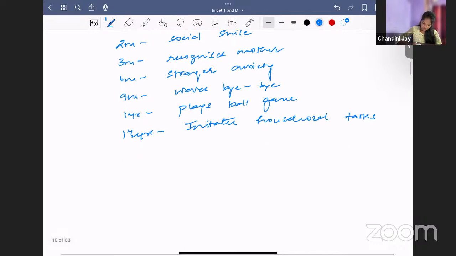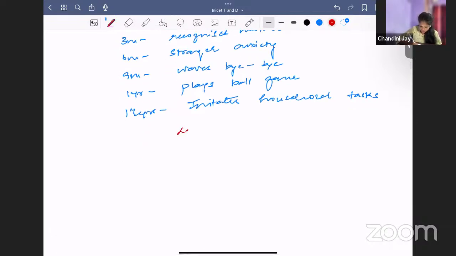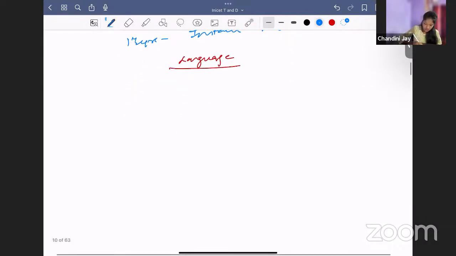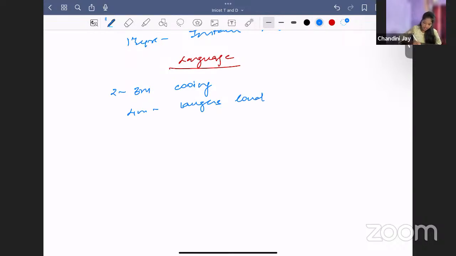Okay. Then coming to the language milestones. Around 2 to 3 months, the child will start cooing. It will make cooing noises. At 4 months, it laughs out loud. By 6 months, 6 to 9 months, the child will start speaking monosyllables. By 9 months, bisyllables, like mama, dada.